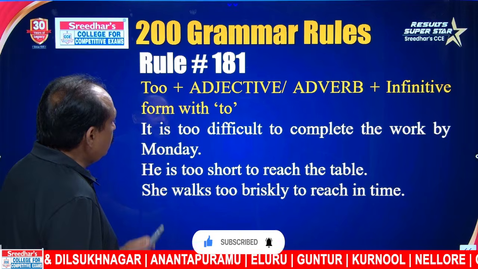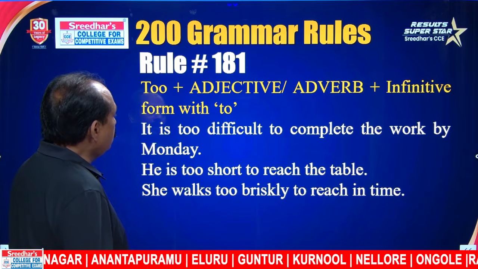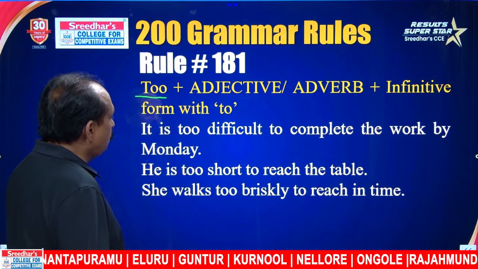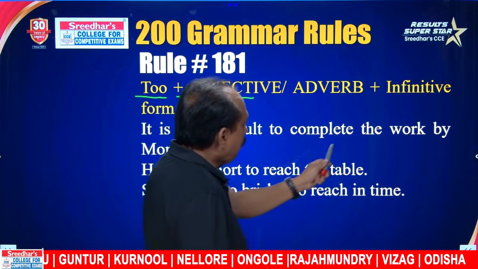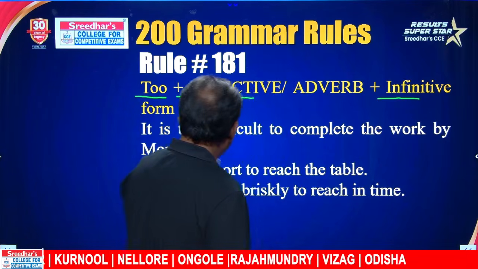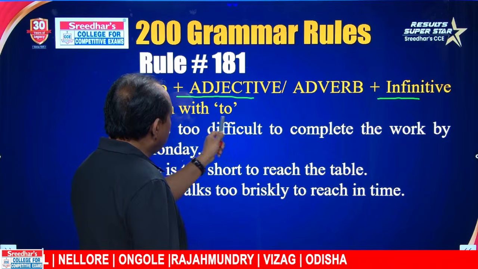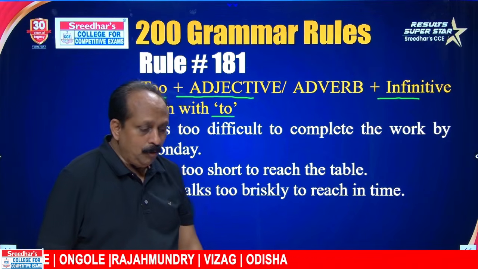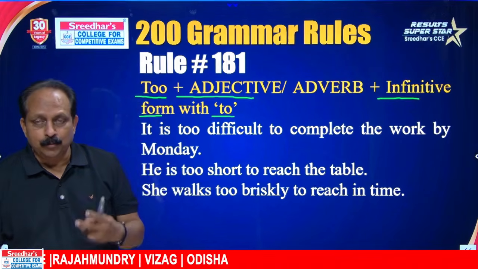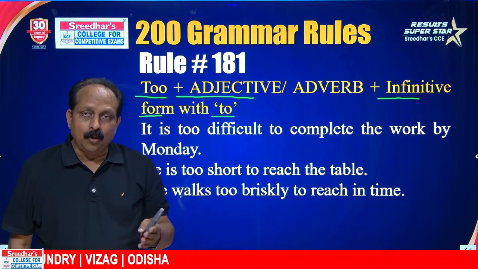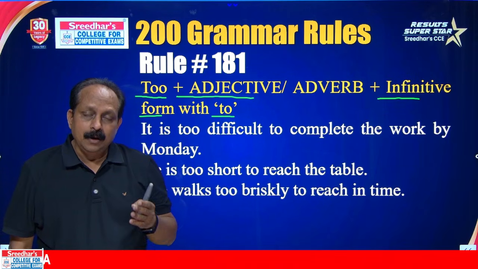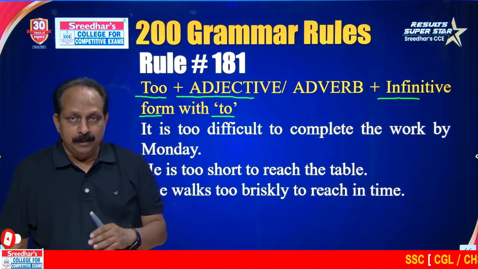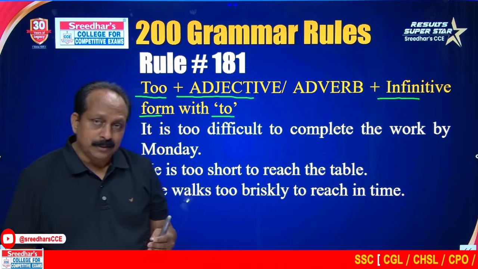This is a pattern-based rule. What is this pattern? When we use the word too plus adjective or adverb plus infinitive form with to. Basic form or infinitive of a verb, there are two forms, with to and without to. With to it is called present infinitive. Without to it is called bare infinitive. Here we have to use with to.